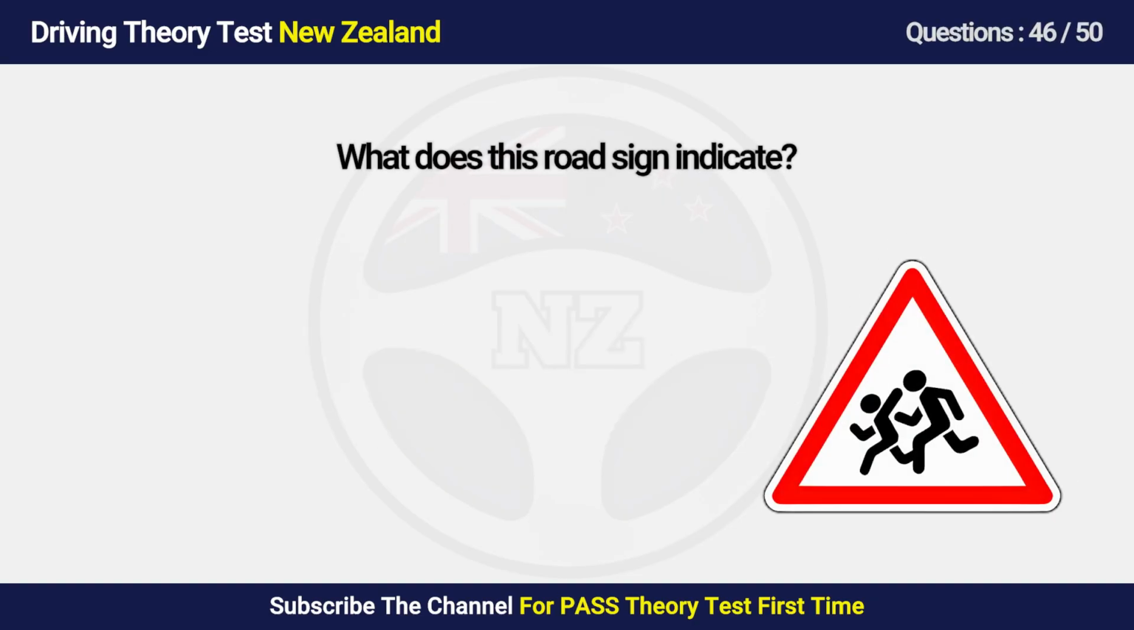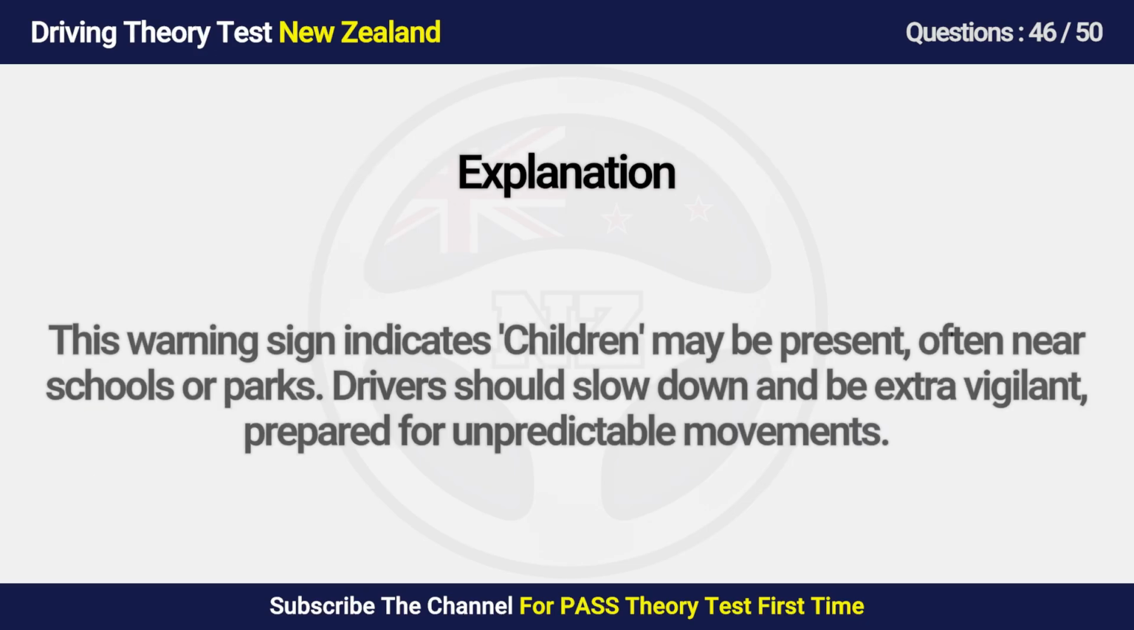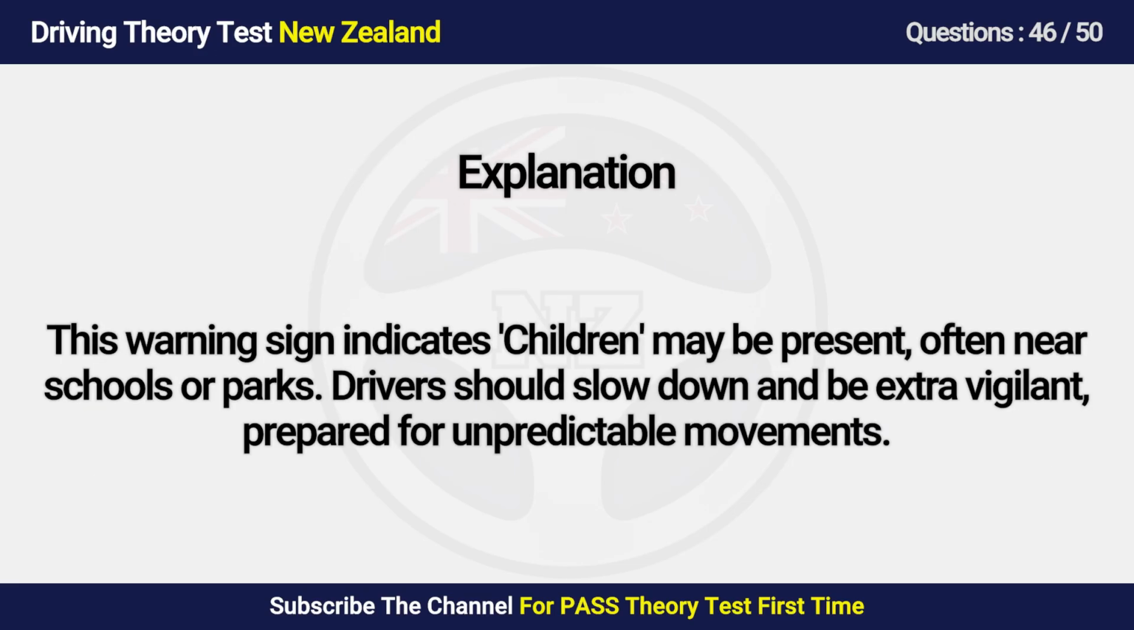Question 46. What does this road sign indicate? A. Children crossing or playing. B. School zone begins. C. Pedestrian crossing. D. Playground ahead. Answer is A. Children crossing or playing. This warning sign indicates children may be present, often near schools or parks. Drivers should slow down and be extra vigilant, prepared for unpredictable movements.